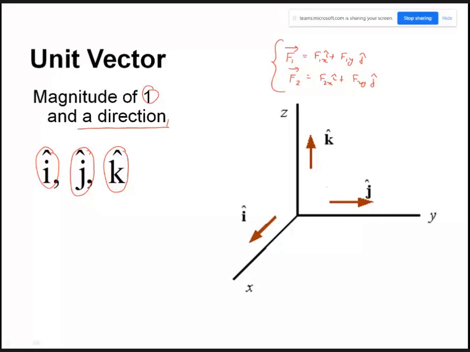So the resultant is equal to F1x plus F2x i cap plus F1y plus F2y j cap, right? So this is how we can denote this one, right?